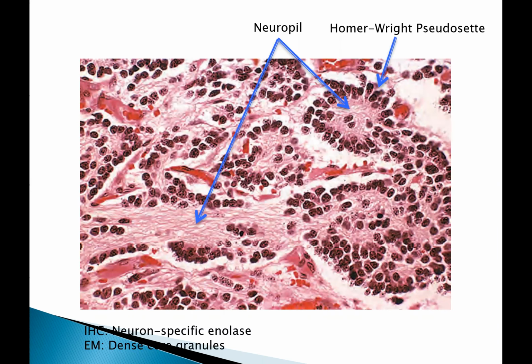Other features that you can use to identify the mass or further confirm it is employing immunohistochemical stain. Particularly, neuron-specific enolase is a very good marker to be used. And also ultrastructural demonstration of small membrane-bound cytoplasmic catecholamine-containing secretory granules via electron microscopy may also be useful.